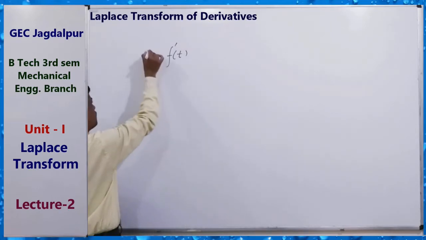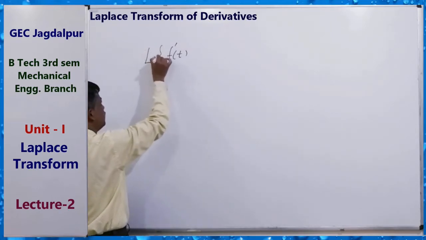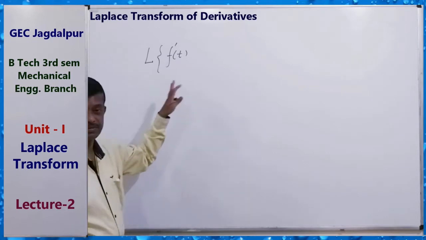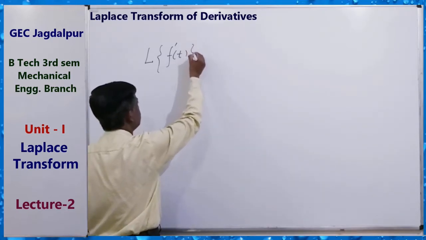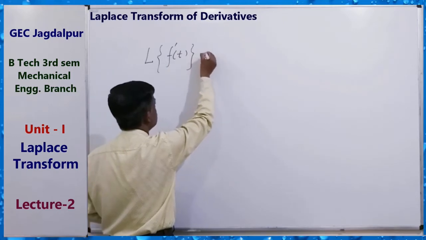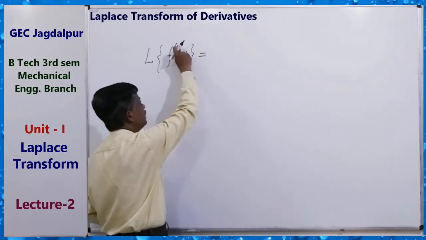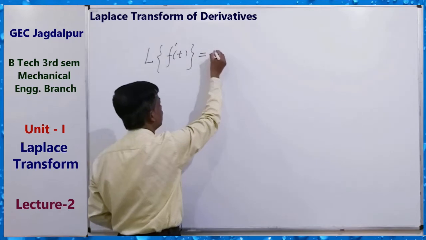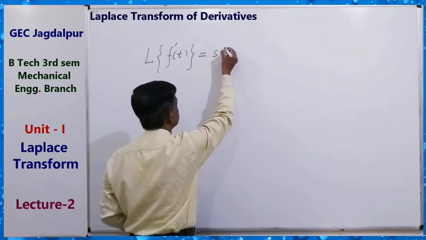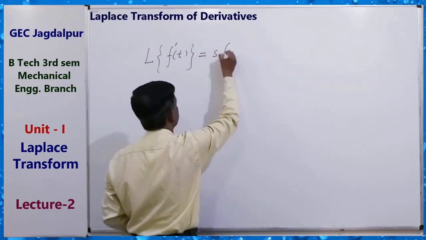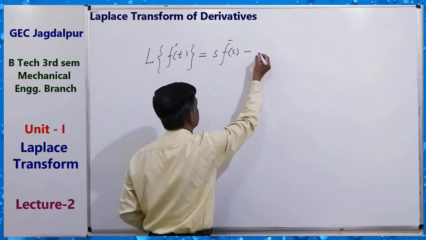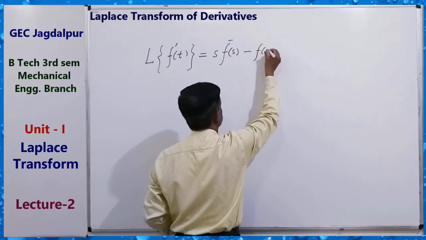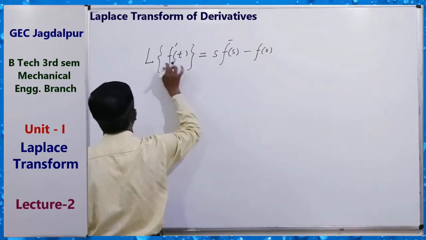So Laplace transform of the derivative: L of f dash t equals, for the single derivative, s f bar s minus f(0). This is for the first derivative.